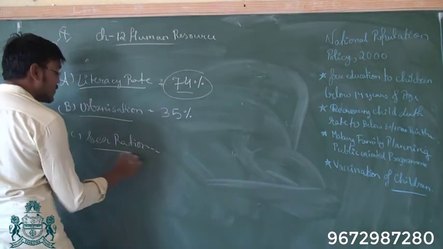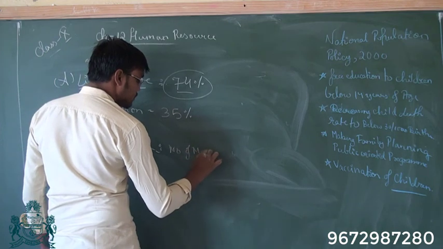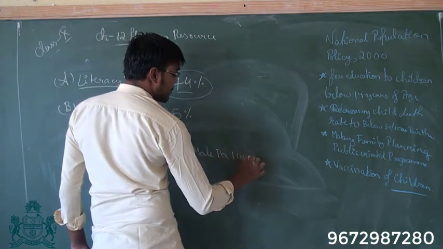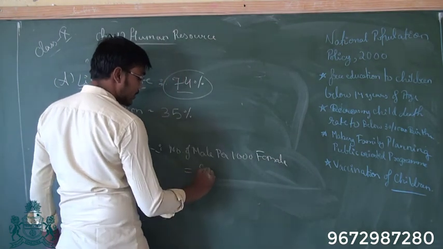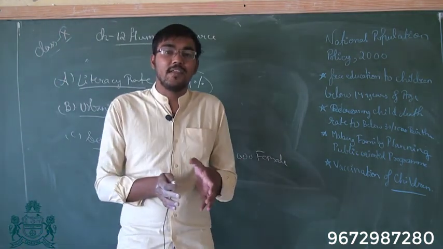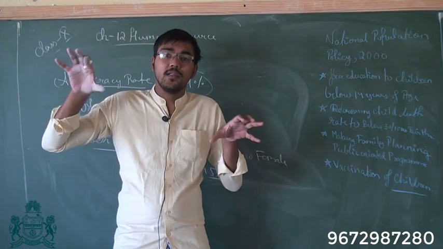Then comes sex ratio, which tells us number of male per thousand female. In India it is around 950, which means that 950 females are there against 1000 males.